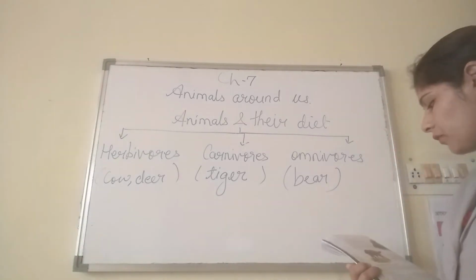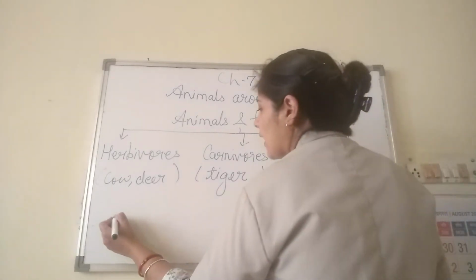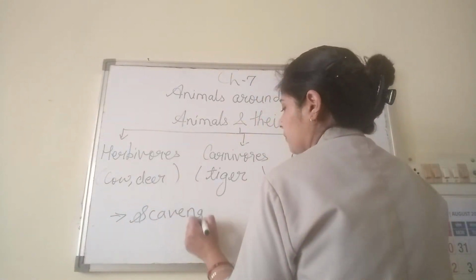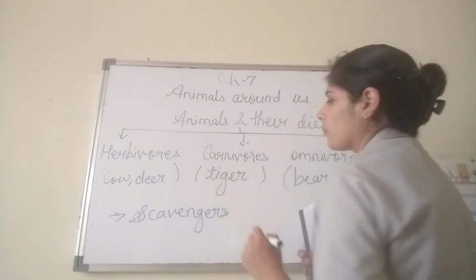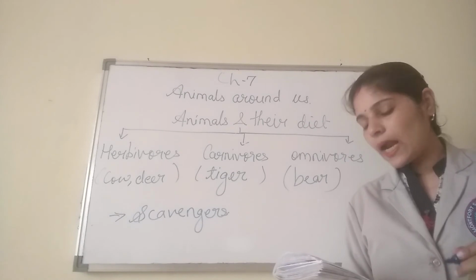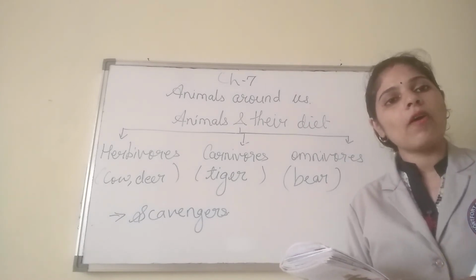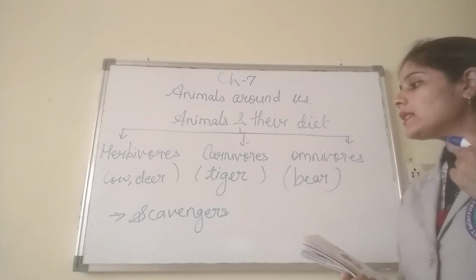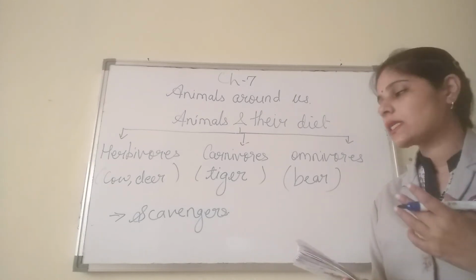And another different category is called scavengers. So who are scavengers? Scavengers are the animals that live on the dead and decaying remains of another animal. So suppose an animal is dead. Okay, so what does the scavenger do?